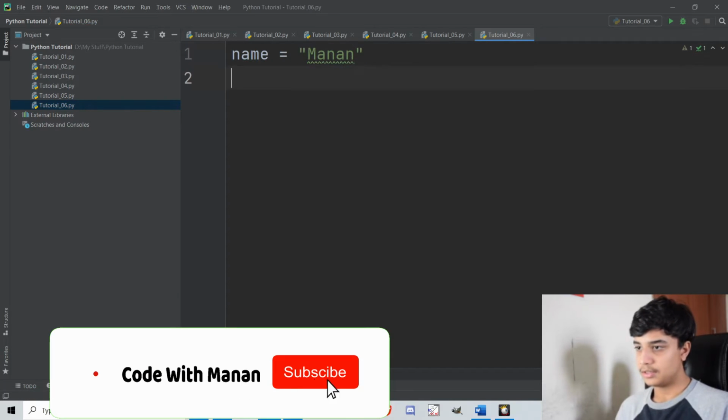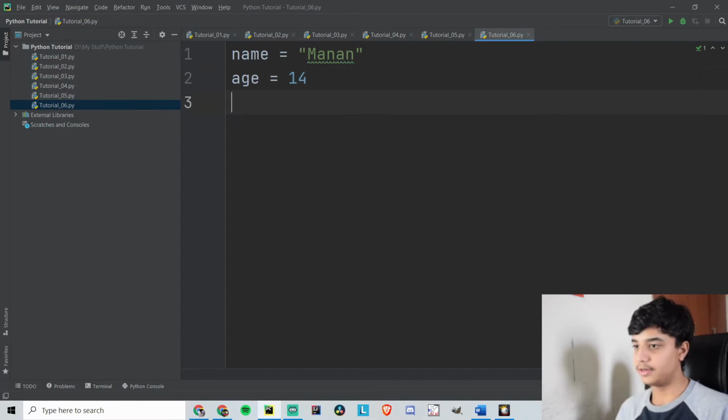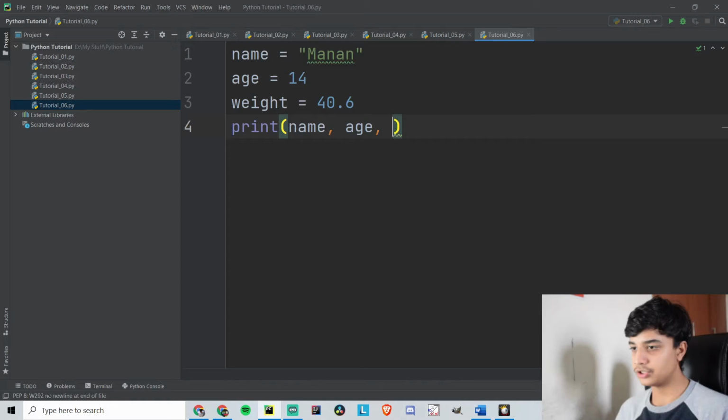Okay, then next is going to be my age, which is equal to 14, and then my weight. For weight I can say that it is 40.6. Okay, and then we can print name, then age, then weight.